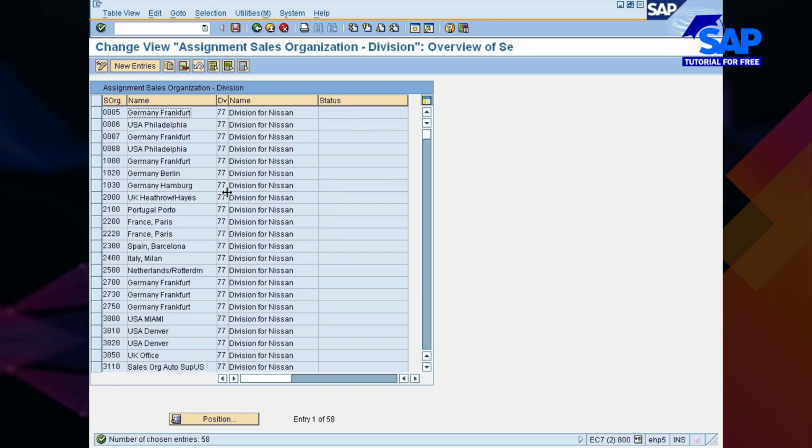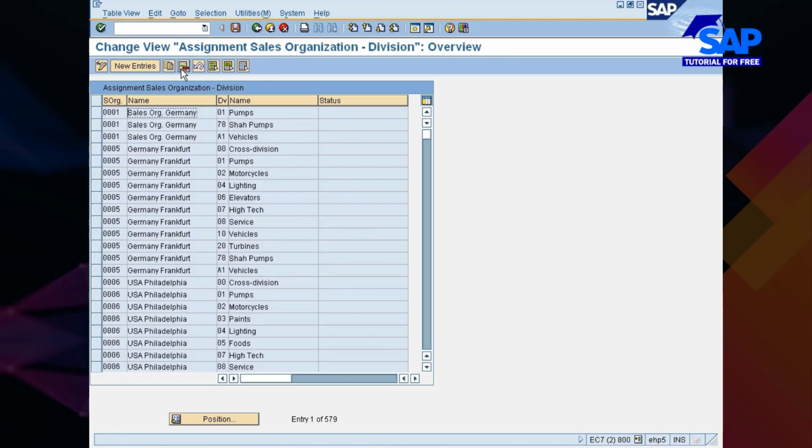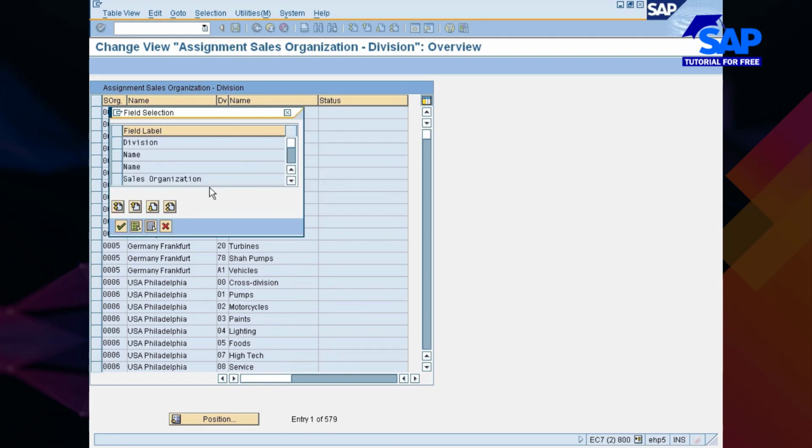Choose. See all the 58 inconsistent entries. Select them all, delete them, save it. Next, once again by contents, remove division and then choose sales organization.